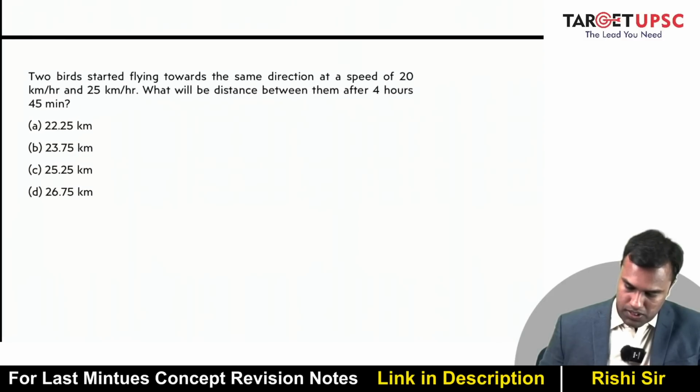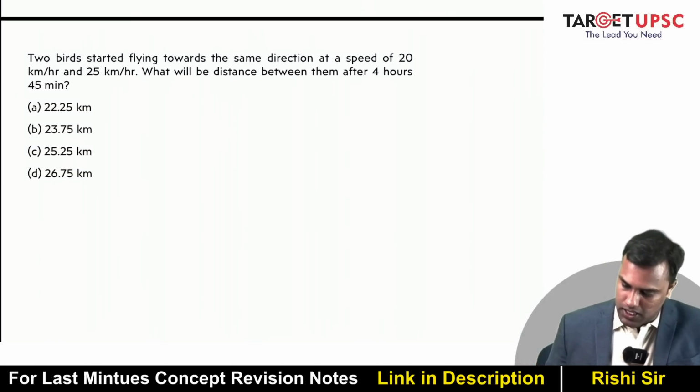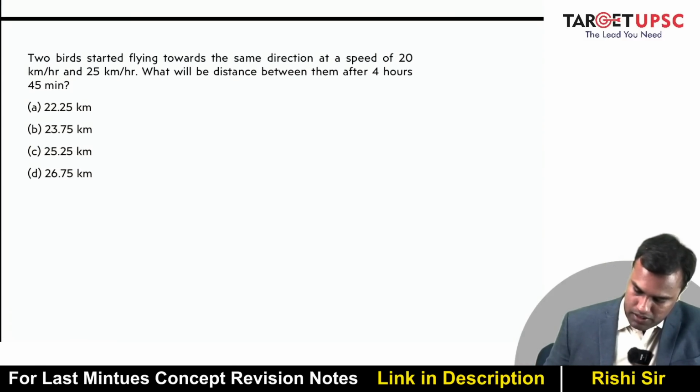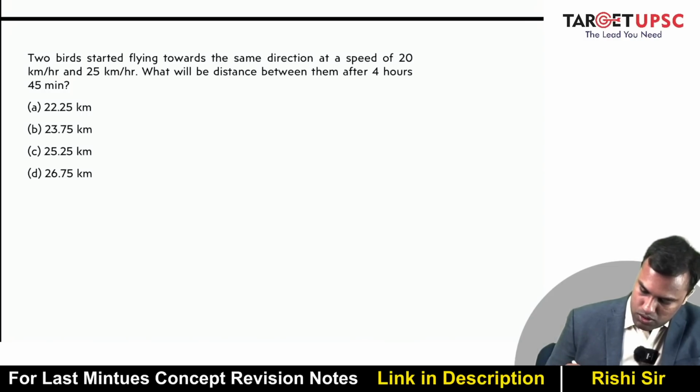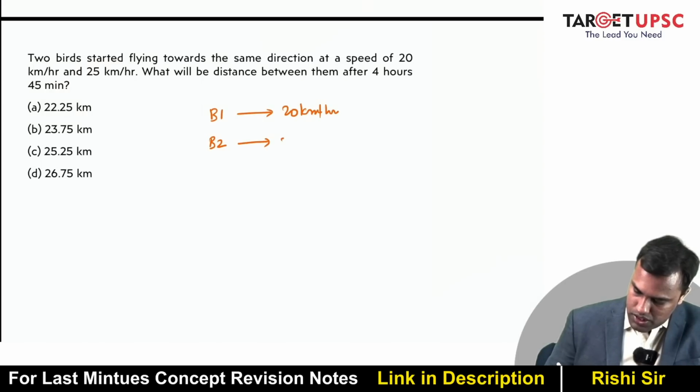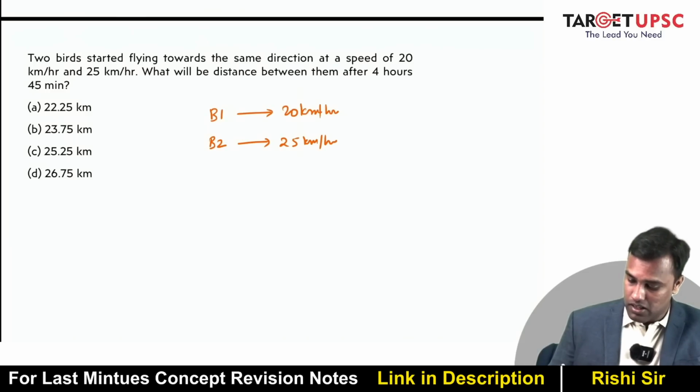Next, two birds started flying towards the same direction at a speed of 20 km per hour and 25 km per hour. What will be the distance between them after 4 hours 45 minutes? So suppose this is bird 1 and this is bird 2. Bird 1 is moving in this direction at a speed of 20 km per hour, and this bird is traveling at the speed of 25 km per hour, right?